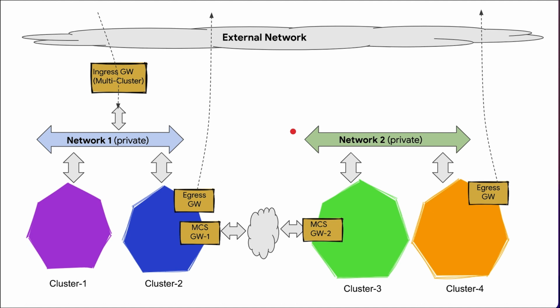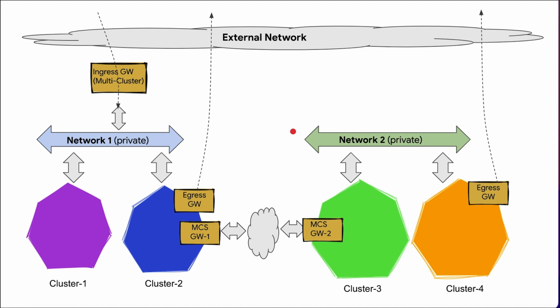So in this diagram, for example, cluster 1 and cluster 2 are on the same network, which means pods in cluster 1 and in cluster 2 have all unique IP addresses, and a pod in cluster 1 can directly talk to a pod or service in cluster 2 without needing to go through any kind of gateway. Whereas if a pod or service in cluster 1 needs to talk to a pod or service in cluster 3 or 4, it does need to go through some kind of gateway, because these are on different networks.